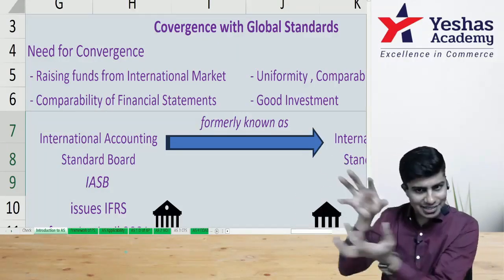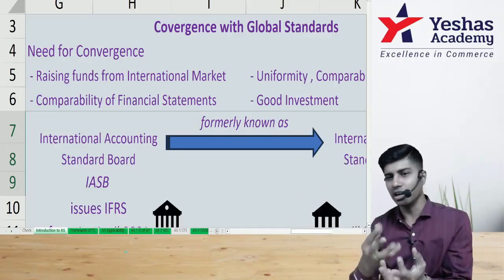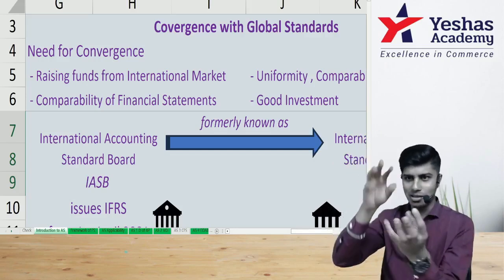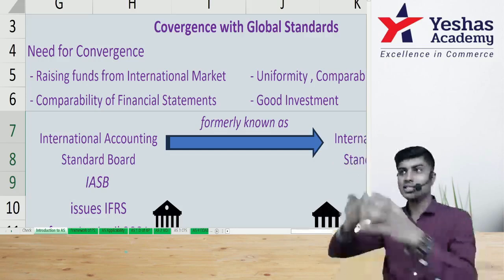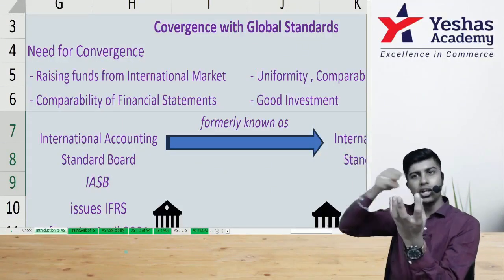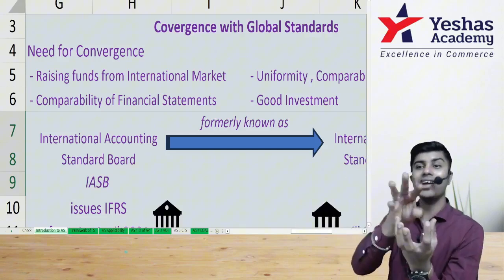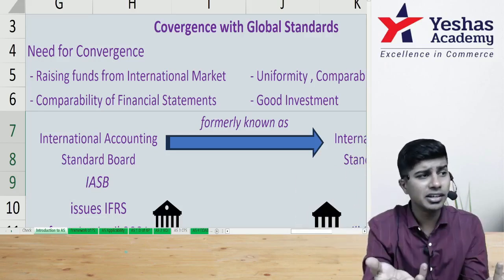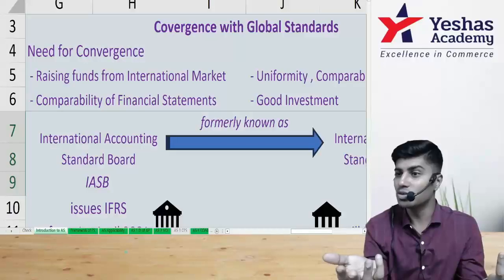So what did we do? We accepted the dish, but we changed the ingredients a little. The bun is same. In between we change the meat a little. That is IFRS with some changes. We removed certain things that we don't like. We added certain things that we like. What is it? Ind AS.